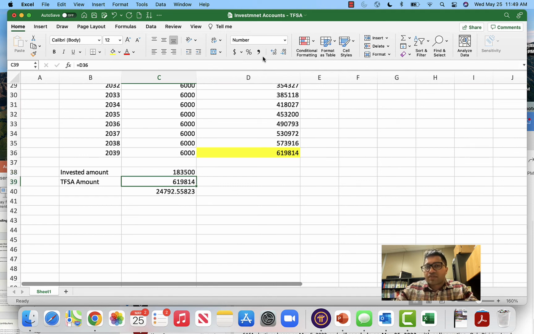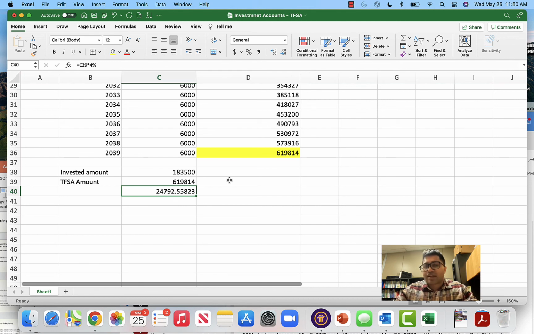Now there is a financial planning rule that whatever money you have, either you can withdraw that in one go, or if you keep on withdrawing 4% of it and keep it invested, you should be able to derive a pension for the rest of your life if the market does what it has done in the past. So if you do that, you would be eligible to withdraw a pension of around $24,800 from this TFSA. Now this pension will be completely tax free.